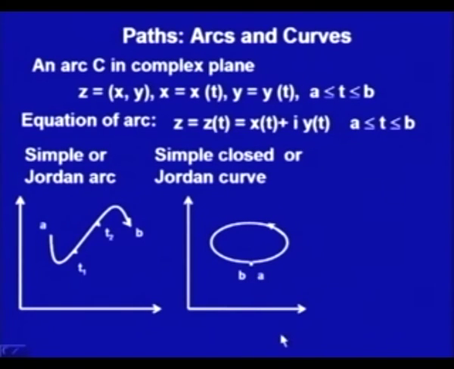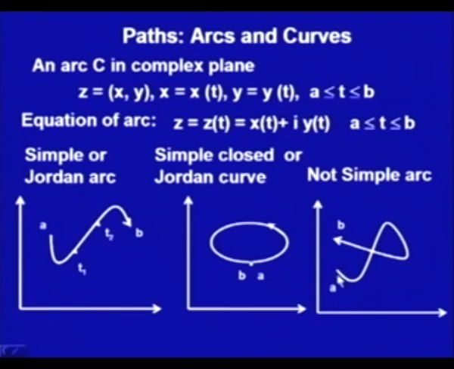It is also called a Jordan curve. Let us take an example of a not simple arc. So, you see, here we are starting from A and taking this way, and it is crossing itself at this point. So, this is not a simple curve. Similarly, if I had closed it up to here, this would have been a not simple arc.